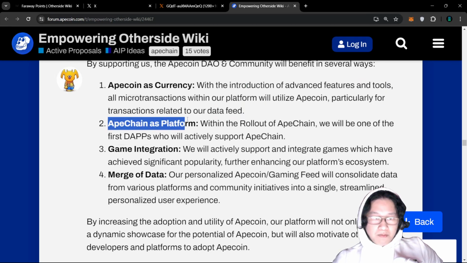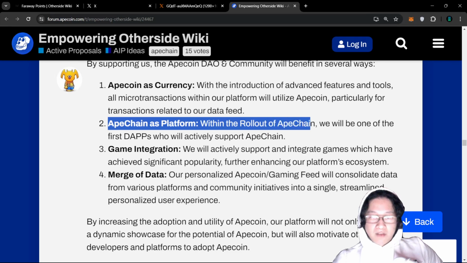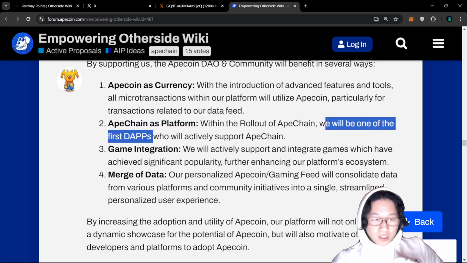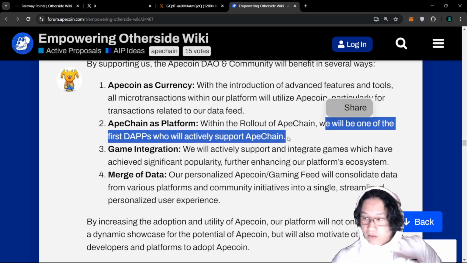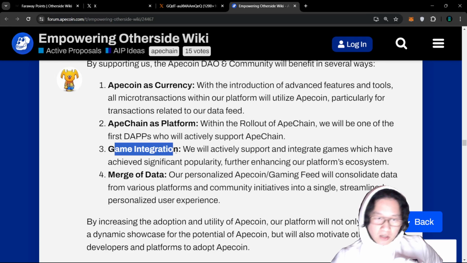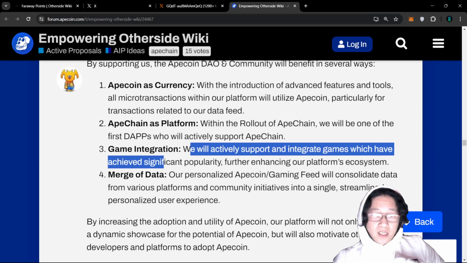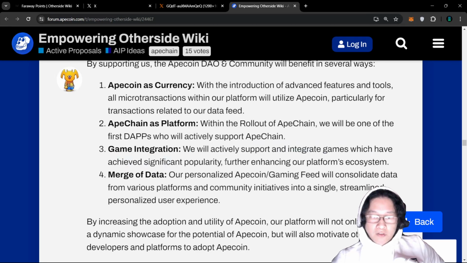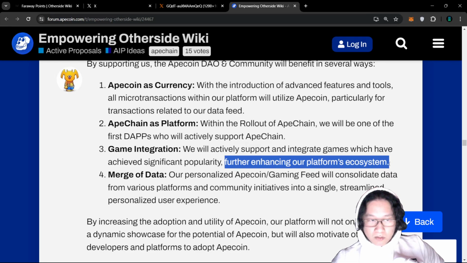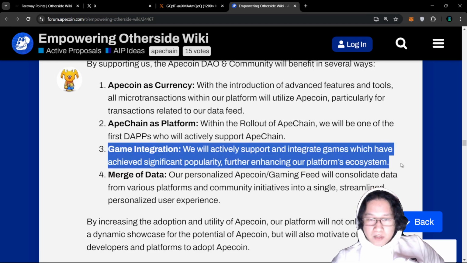And then additionally, Apechain as a platform. So the rollout of Apechain, we plan to be one of the first decentralized applications who will actively support Apechain, right? So this is infrastructure on the new chain that's coming out for Apechain and all related activities. Additionally, game integrations, right? So Otherside-Wiki will actively support and integrate games which have achieved a significant popularity, further enhancing our platform's ecosystem, right? So we want to see those game integrations on Otherside-Wiki, especially with visibility.